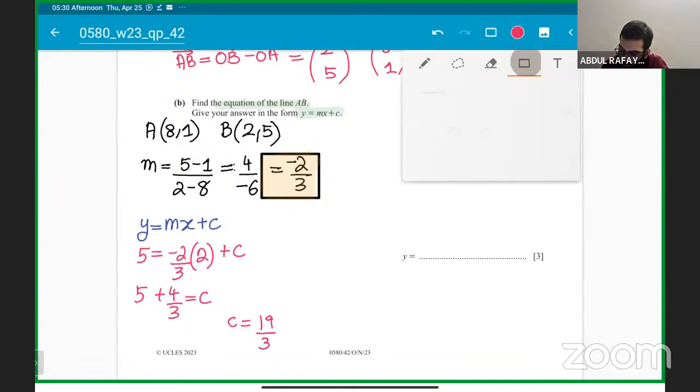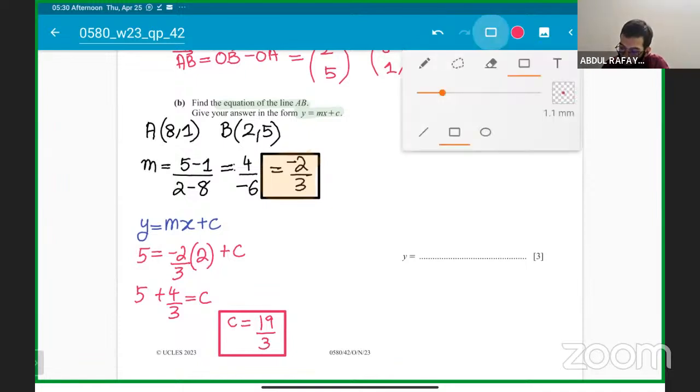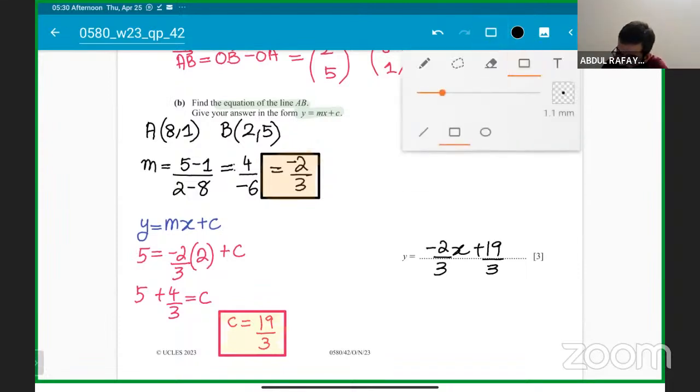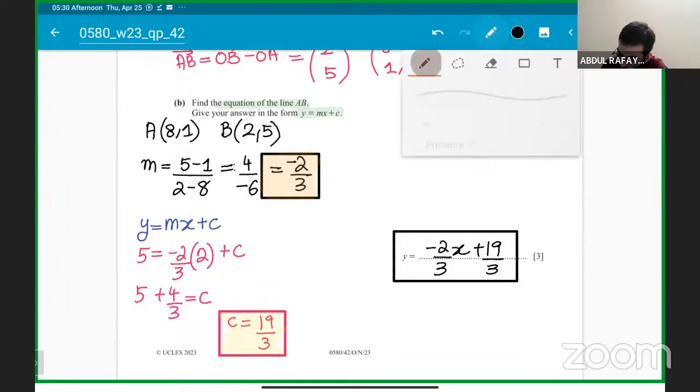Okay, students, take LCM, try to solve this. The c value is coming 19 over 3. Everyone got it, guys? Any questions? Any concerns? Let me know. So the equation will be y equals minus 2 over 3 x plus 19 over 3.